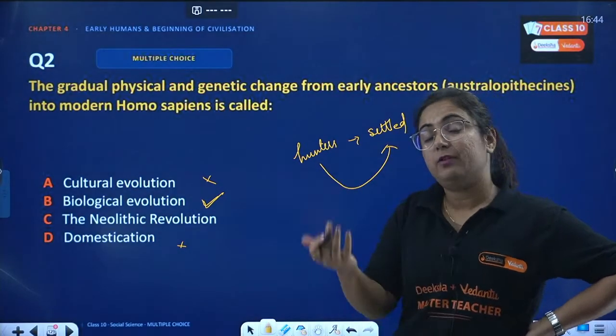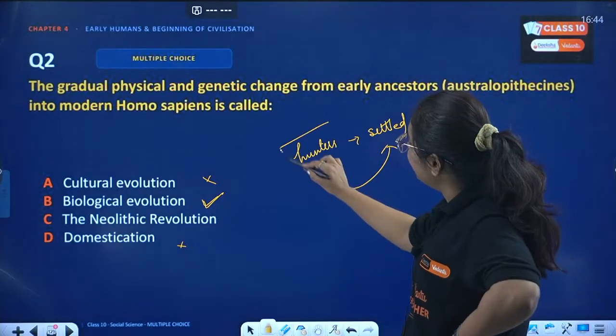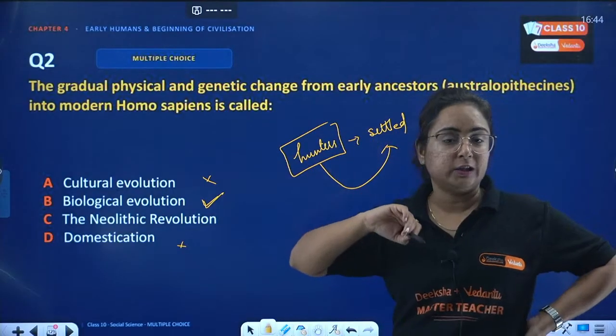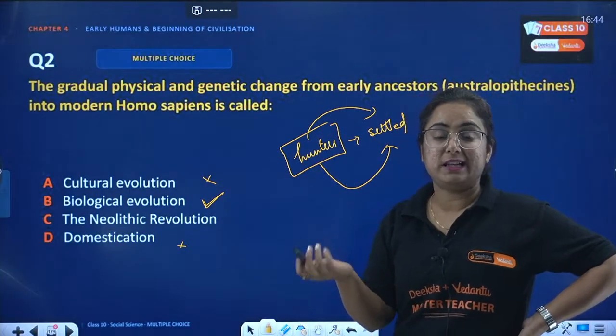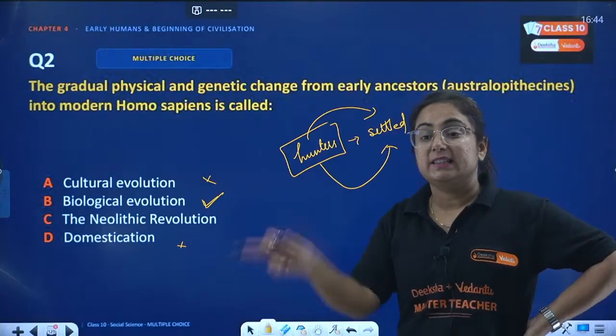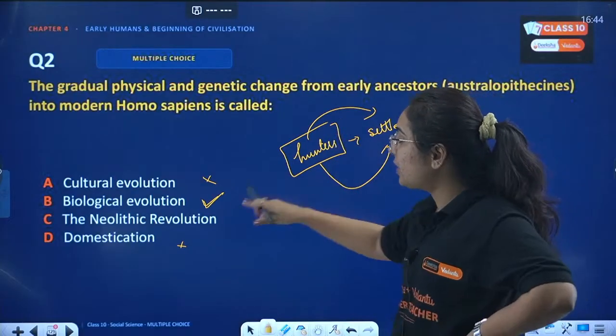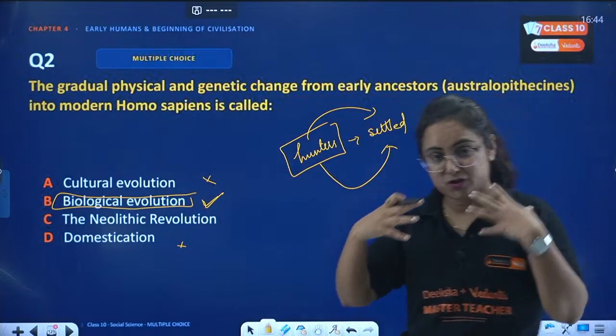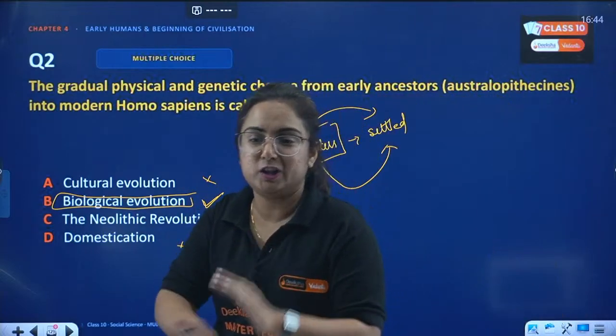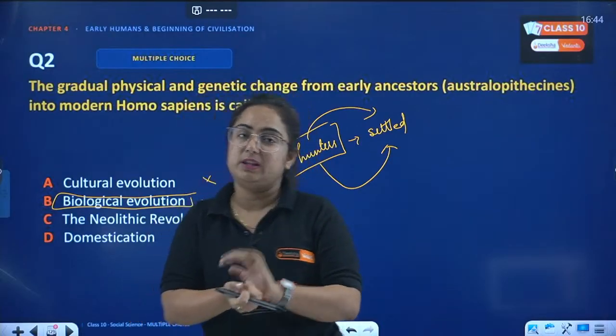Or I would ask you that they were using different types of tools when they were hunter-gatherers, but later they used different types of tools and became a settled community. Then you can answer Neolithic, otherwise it is biological. Why? Because their physique as well as genetics changed from one period to another. So B is the correct answer, and I hope you are clear with the explanation.